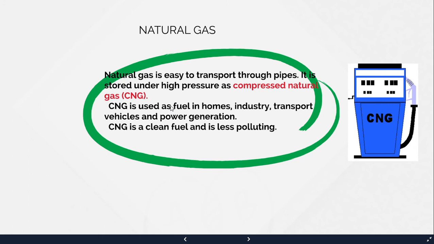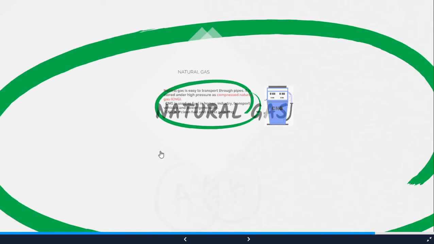Clean fuel means what? You must have observed that some of the vehicles, while they are going on the road, emit black soot, isn't it? So what is black soot? Dust, that is smoke is coming out with black particles, isn't it? What is that? That is nothing but carbon, unburnt carbon is coming out. So if you use CNG, the complete fuel is used to generate the energy. So there is no unburnt carbon there. So you don't get the soot and all. So pollution will not be there if CNG is used. Okay.